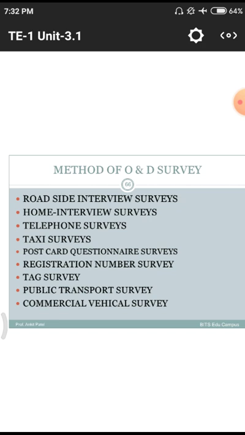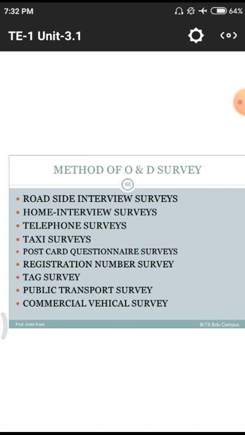A group of people, 2 to 3 members of the survey team, stay at a particular place and ask a few people traveling on those roads: sir, we are coming from the transport survey, we need to know whether you are moving with your family, is there any obstruction you faced on a particular road, which way you want to go, are there any remedies you have.